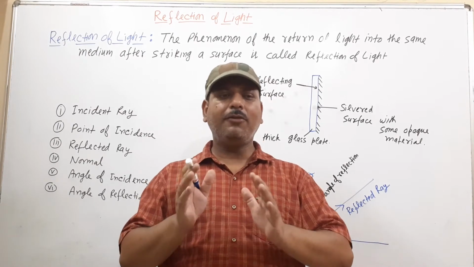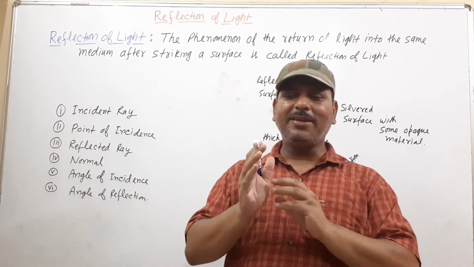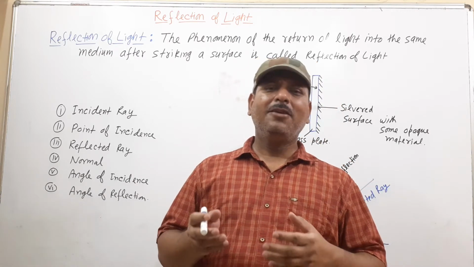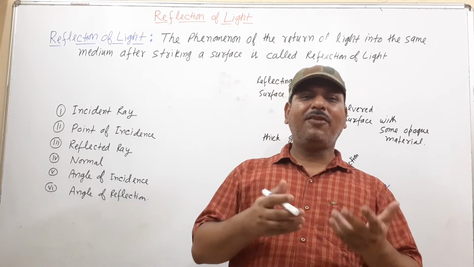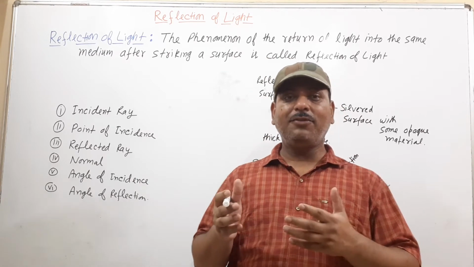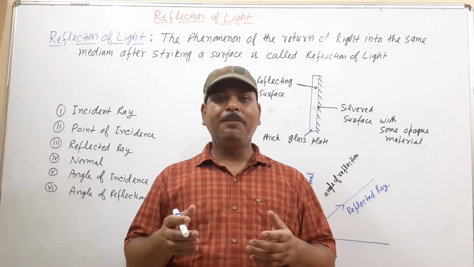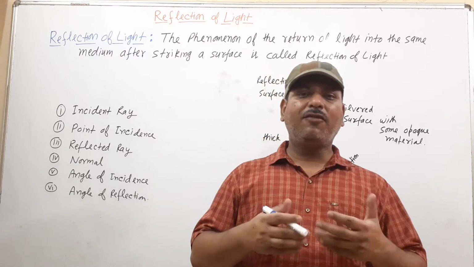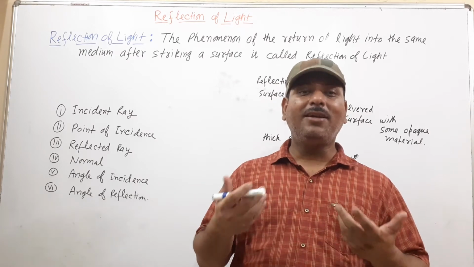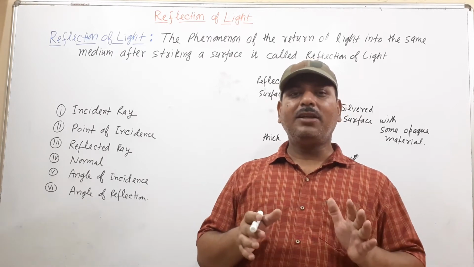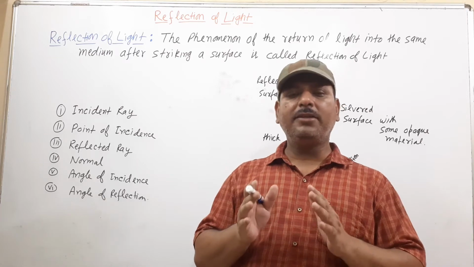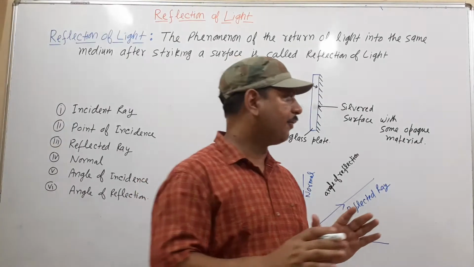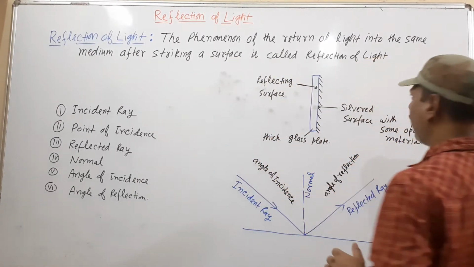When light strikes the surface, some part is refracted, some part is absorbed, and only some part is reflected. If the reflecting surface is very smooth, then reflection of light may be 90%, 98%, 99%. So the reflection of light depends upon the smoothness of the reflecting surface.